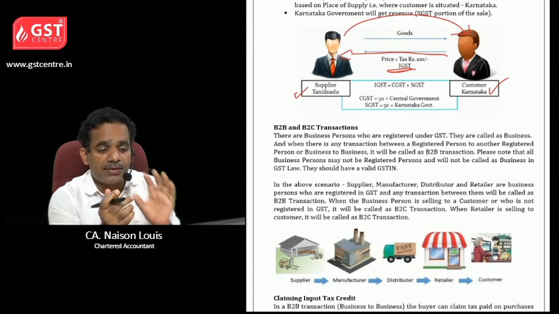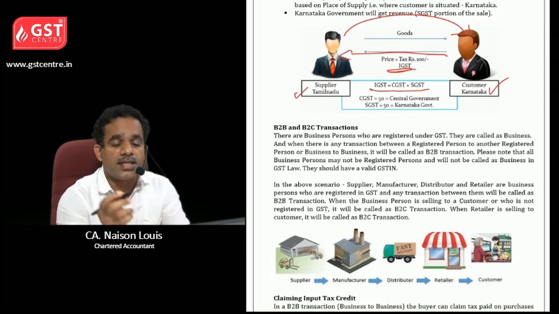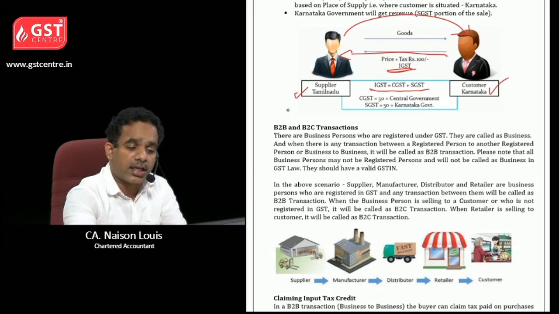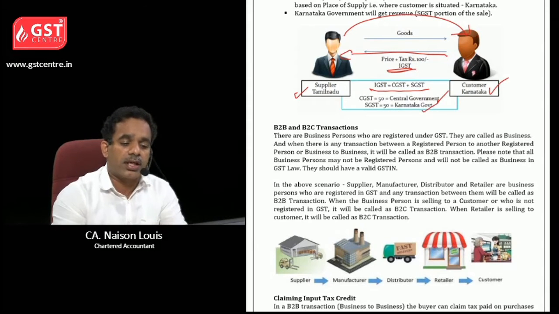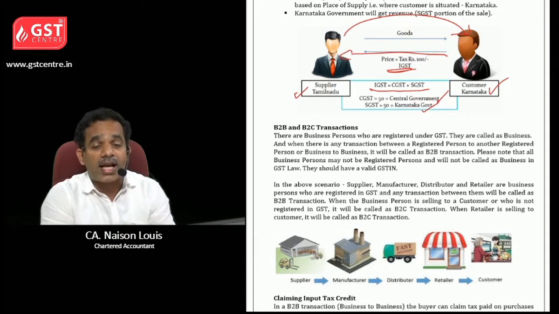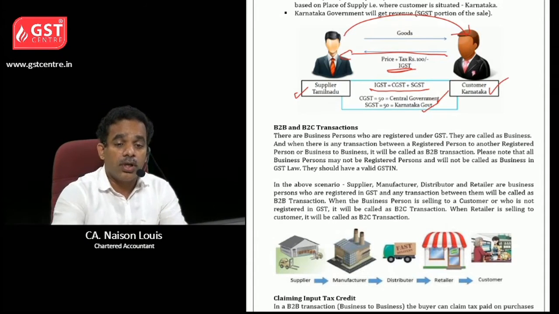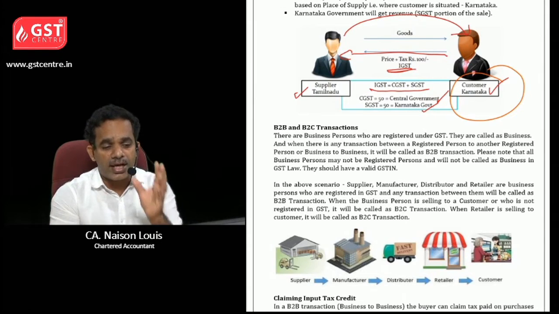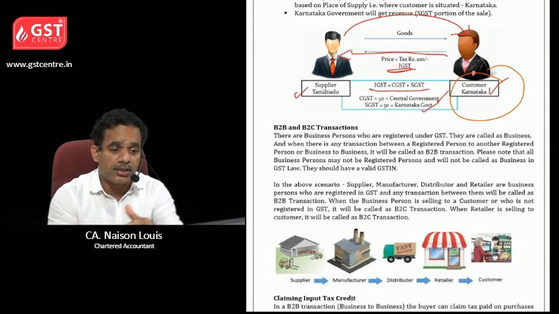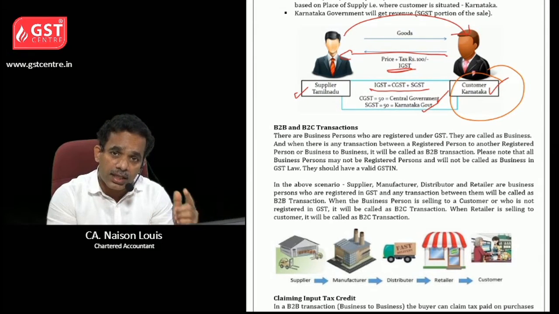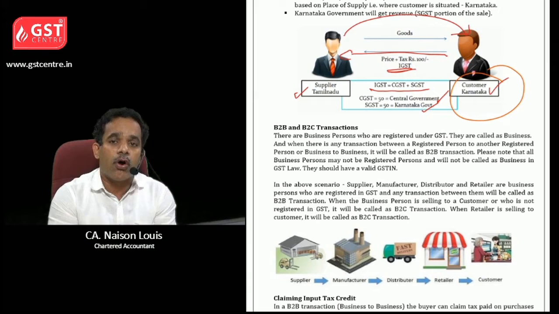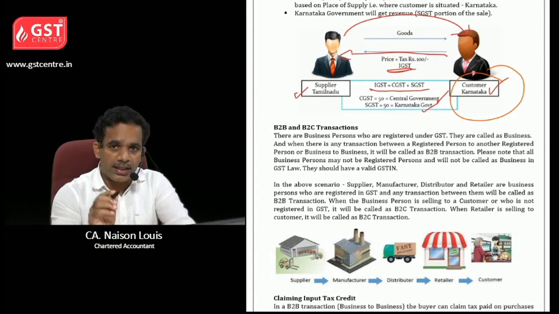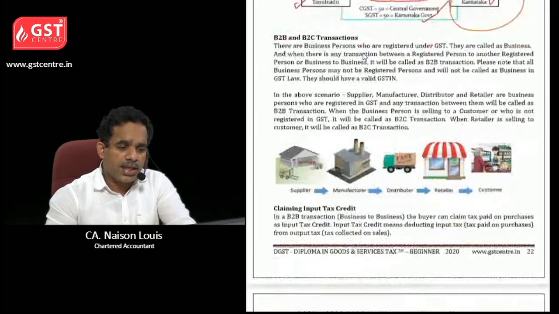And what is the formula for IGST? It is CGST plus SGST. The CGST will be taken by the central government and the SGST will be given to the Karnataka government by the central government. Tamil Nadu was getting the revenue before GST. So that is why compensation cess was implemented, and the central government will give the revenue in case of any loss to the producer states, here Tamil Nadu. Clear?